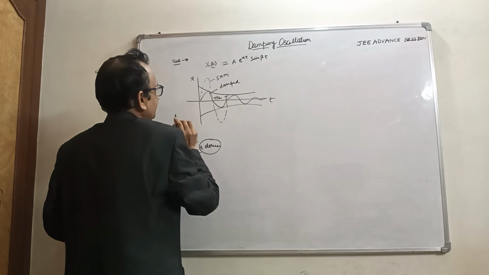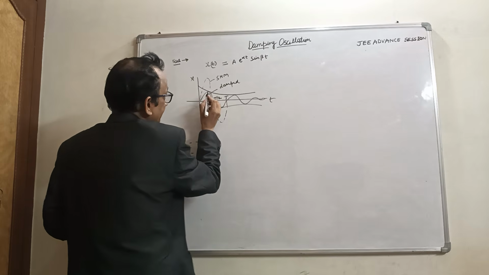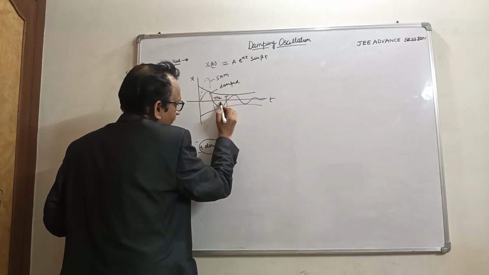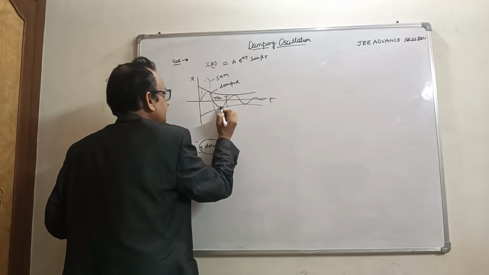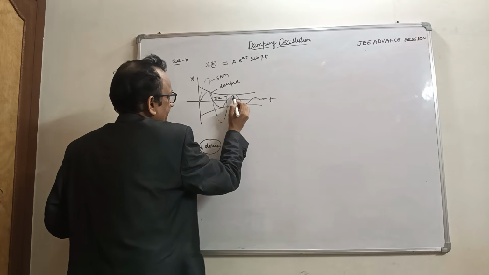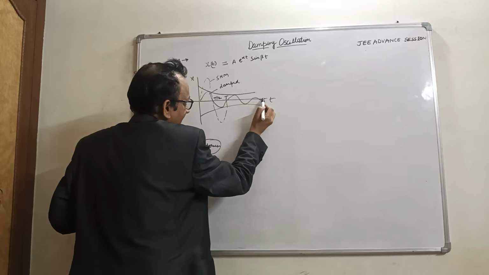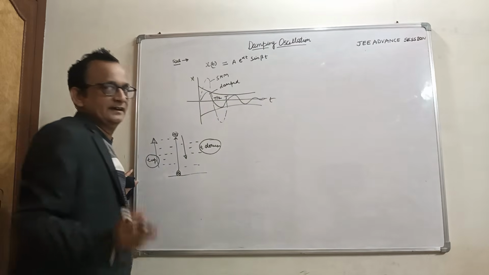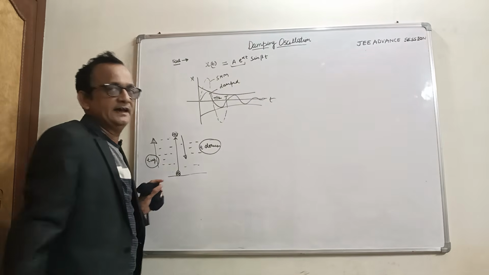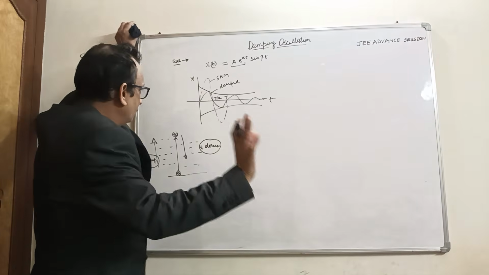The whole cycle is completed here. In the damped oscillation we see the upside amplitude is this and the downside amplitude is not similar. Here amplitude is more, here less, here less, and the amplitude decreases exponentially. This is the equation for amplitude, A e raised to power alpha t.